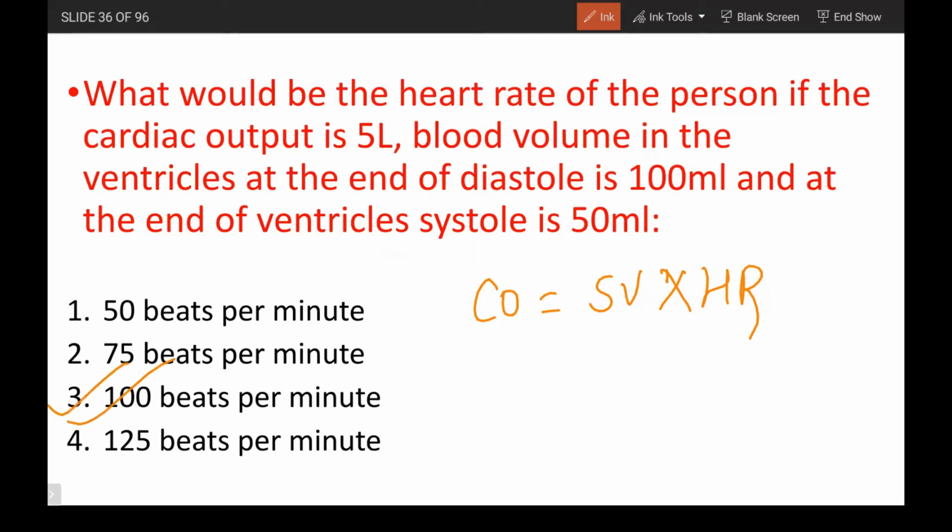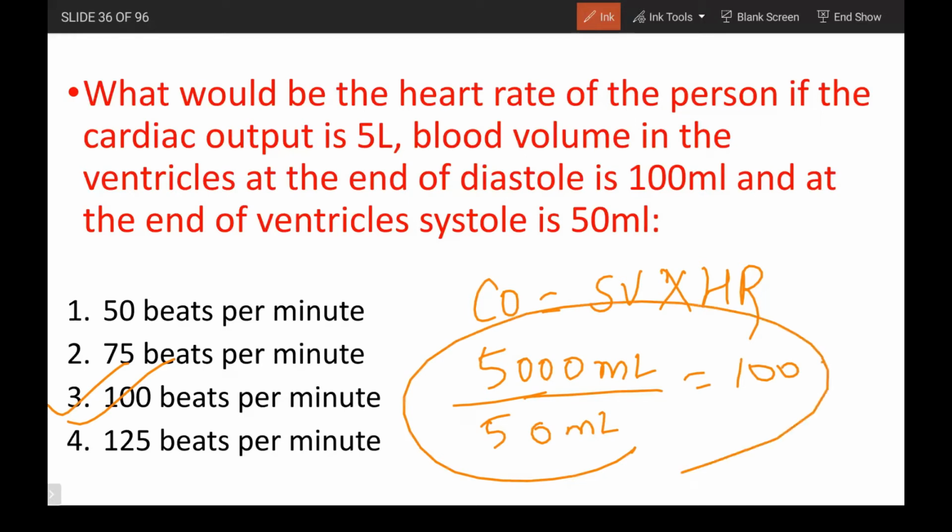Okay, so the question has given 5 liters, and the stroke volume we found out by calculating with a beautiful formula. We got it as 50 ml, right? So I can write 5 liters as 5,000 ml, and this is 50 ml. So it is going to be 100 beats per minute.